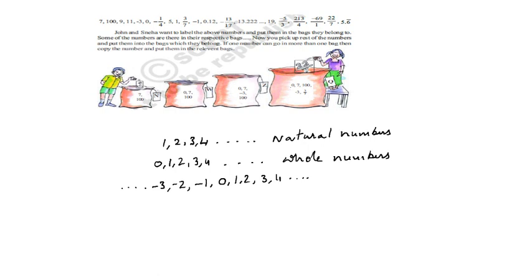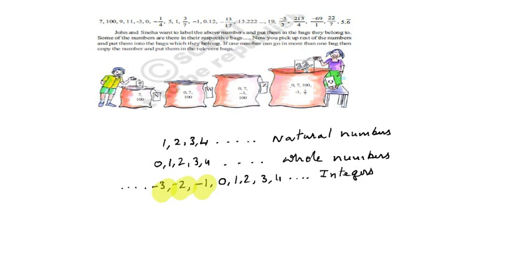What are the negative numbers here? The -3, -2, -1. These are negative numbers. When we add negative numbers to the whole numbers, we get integers. You already know it.